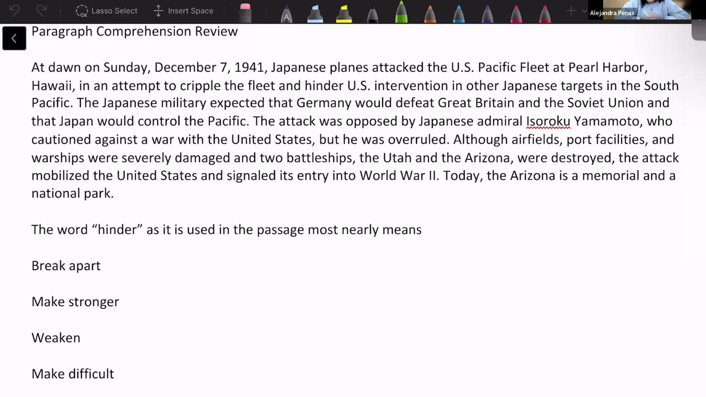Although airfields, port facilities, and warships were severely damaged, and two battleships, the Utah and the Arizona, were destroyed, the attack mobilized the United States and signaled the entry into World War II. Today, Arizona is a memorial and a national park.